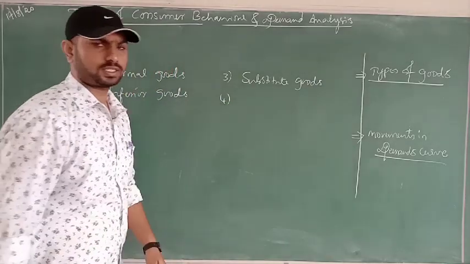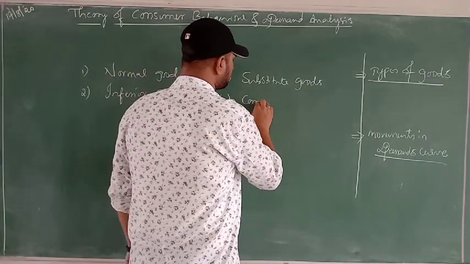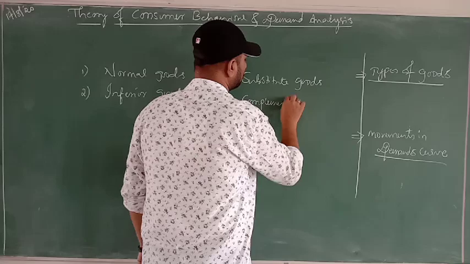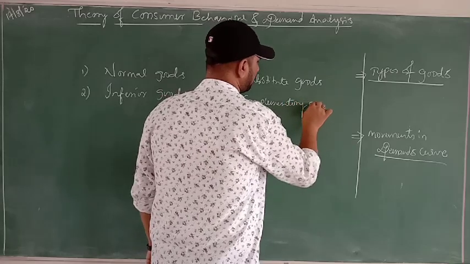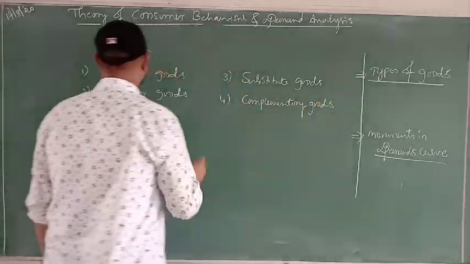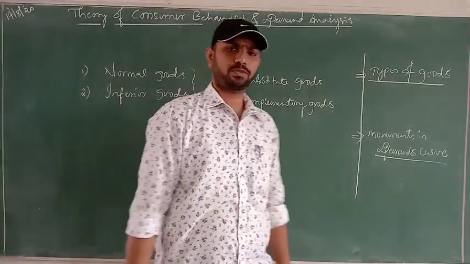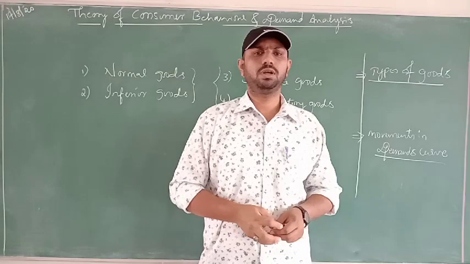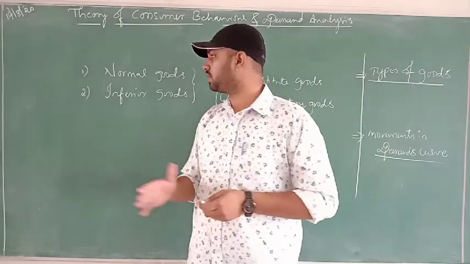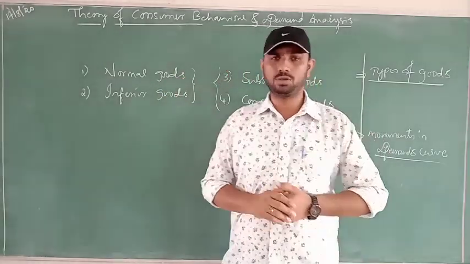Fourth one is complementary goods. So there are four majorly classified types of goods which we need to discuss in the demand analysis. Coming to the first one, normal goods.